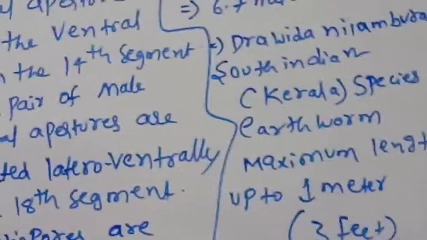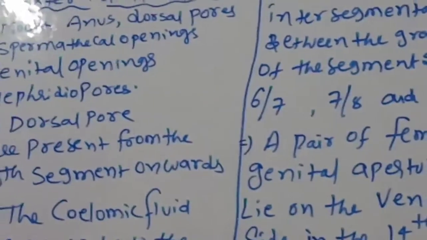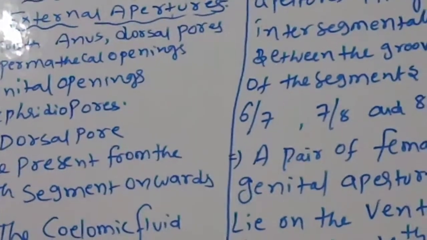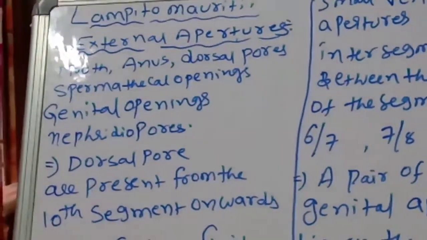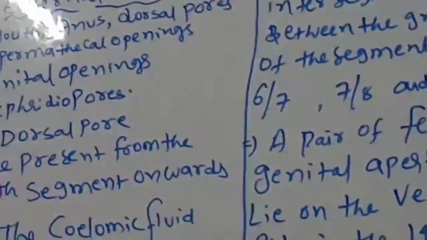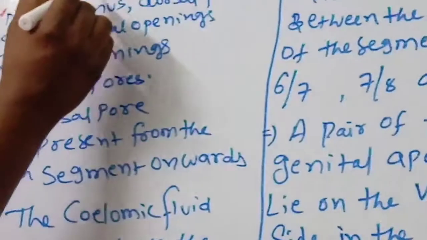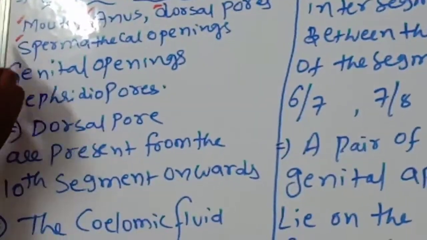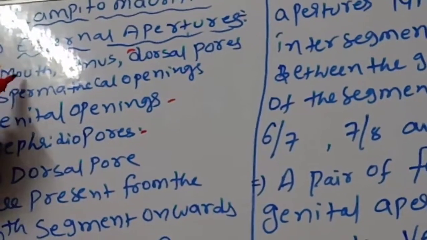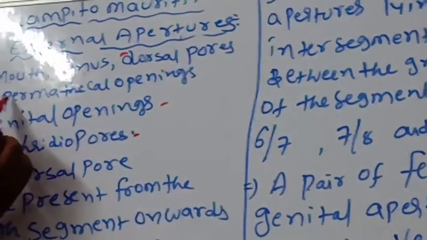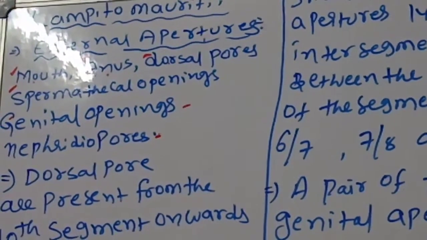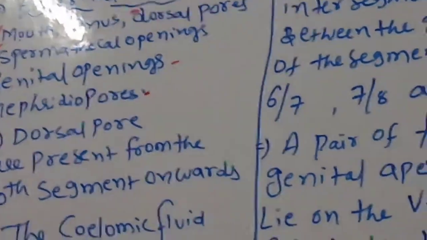Children, listen very carefully. We are discussing the complete information about the external morphology of Lampito Maruti. The external apertures are mouth, anus, dorsal pores, spermathecal openings, genital openings and nephridiopores.